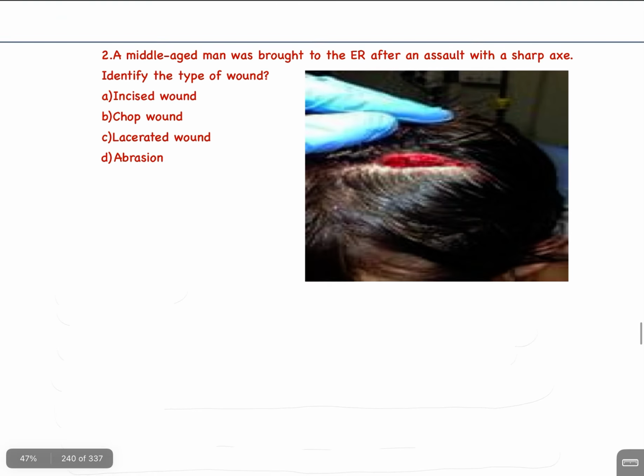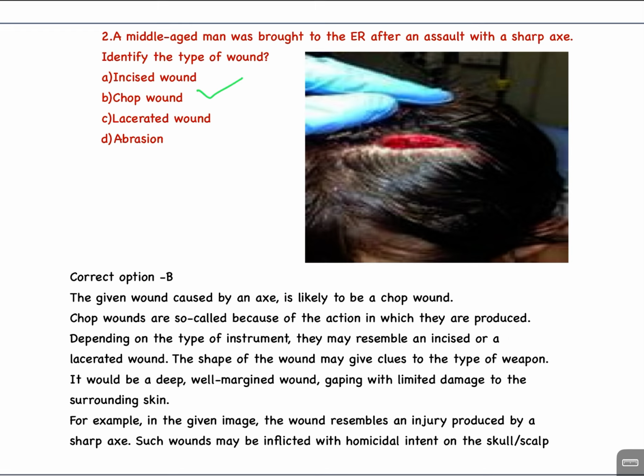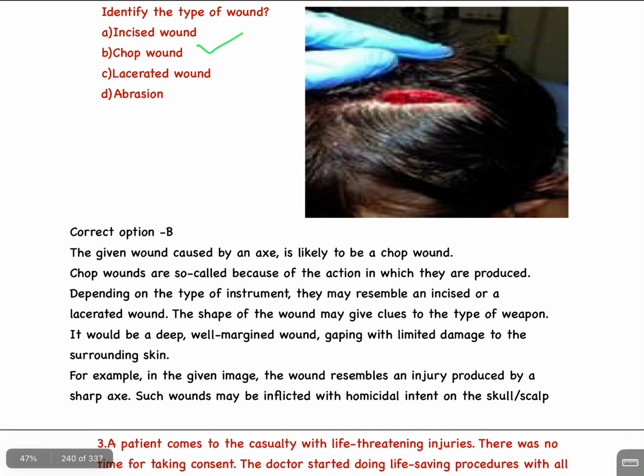Second question है: a middle-aged man was brought to the ER after an assault with a sharp axe. Identify the type of wound. A. Incised wound, B. Chop wound, C. Lacerated wound, D. Abrasion। इसका आंसर है chop wound। The given wound caused by an axe is likely to be a chopped wound. Chopped wounds are so called because of the action in which they are produced. Depending on the type of instrument, they may resemble an incised or a lacerated wound.